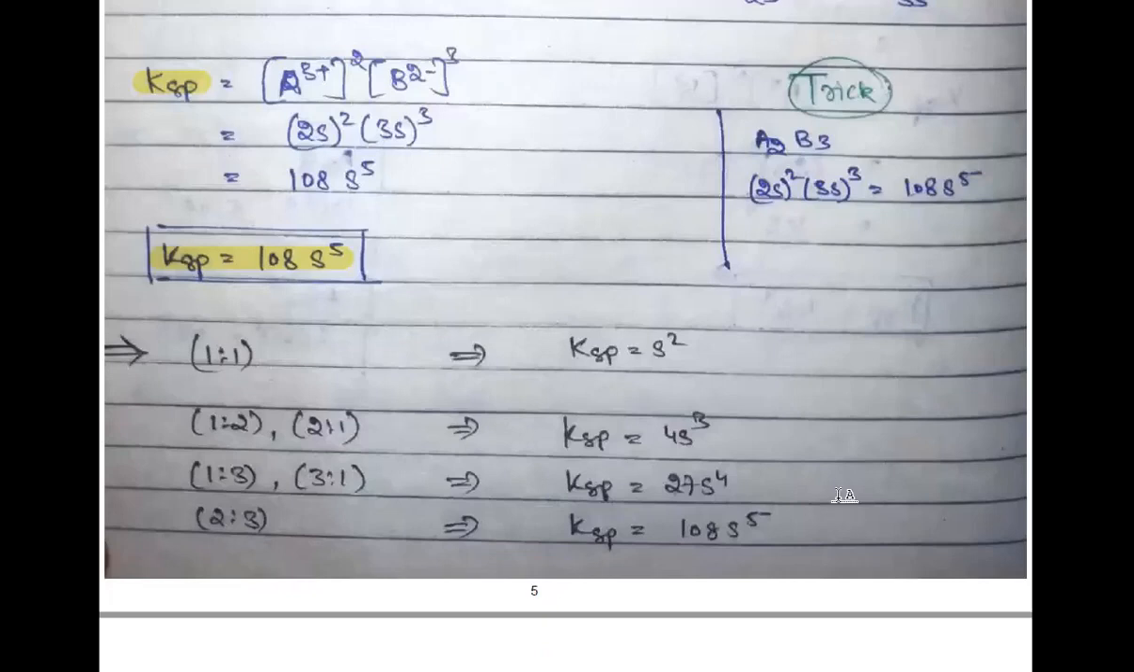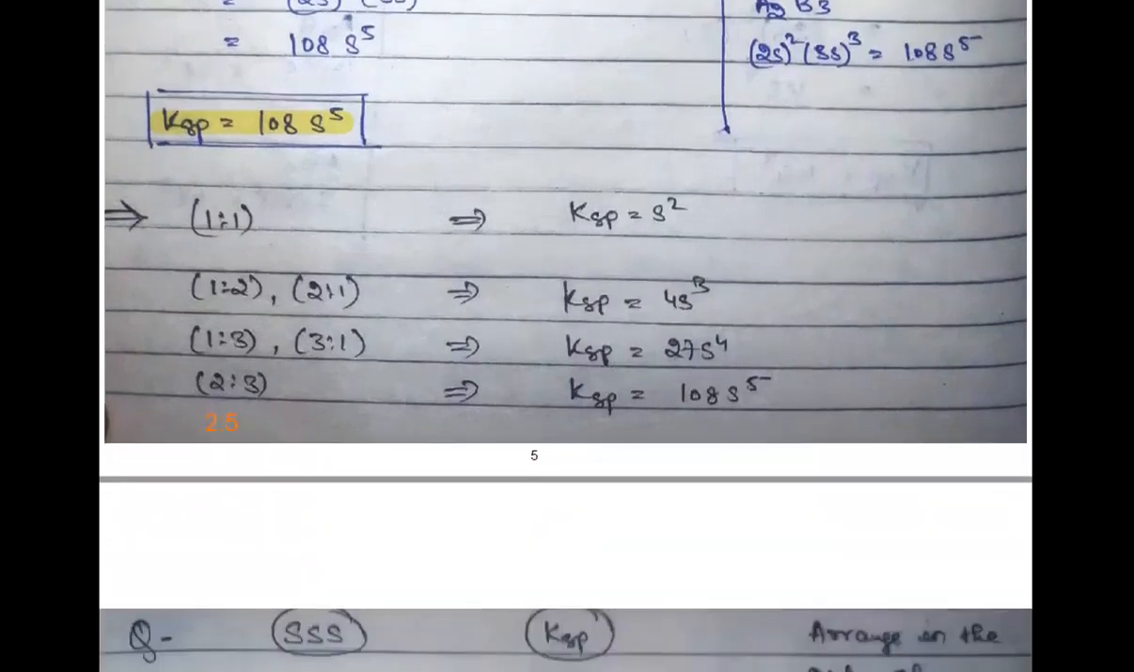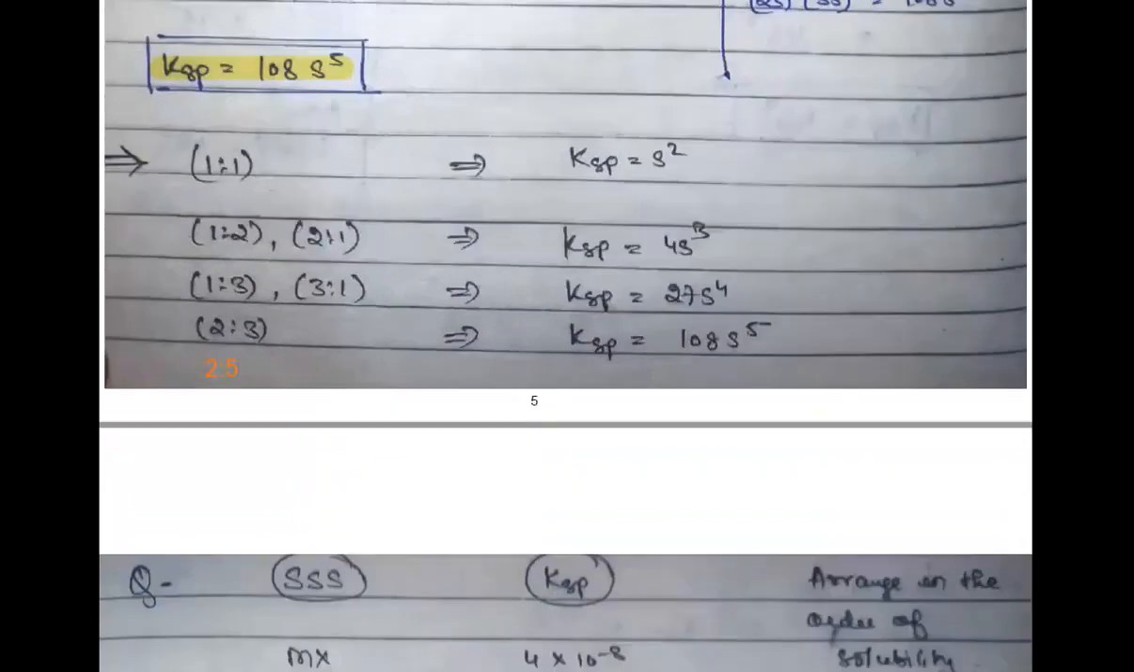So here I have just compiled the whole thing for 4 different types. For 1:1, when you have a salt like AB, this was your KSP value. If you have an AB2 or A2B type of salt, this will be your KSP value. Similarly for A3B or AB3, it will be your KSP value, and for A2B3, it will be your KSP value. And again here you have to write for 2:5. So this is your homework, and just tell me after this class what KSP value and its relation with solubility you got.